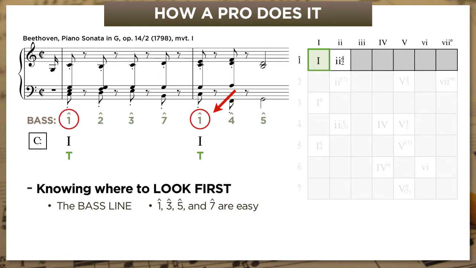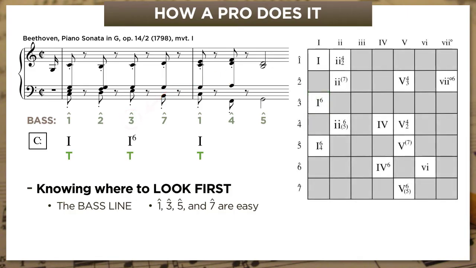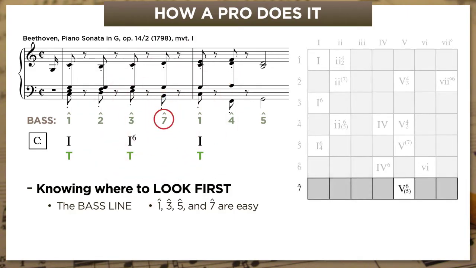Okay. How about scale degree 3? That's even easier. Look in the 3rd row of the Big 18 grid. Scale degree 3 in the bass only tends to support one chord, 1-6. Look here, and it is definitely the notes of a 1-6 chord, C, E, G. Okay, scale degree 7 in the bass. Bottom row of the chart, scale degree 7 in the bass tends to support either 5-6 or 5-6-5. Both first inversion dominant chords. You look at Beethoven's chord, there's only 3 notes there, B, G, and D, so it can't be a 7th chord, it's a triad. It's 5-6.